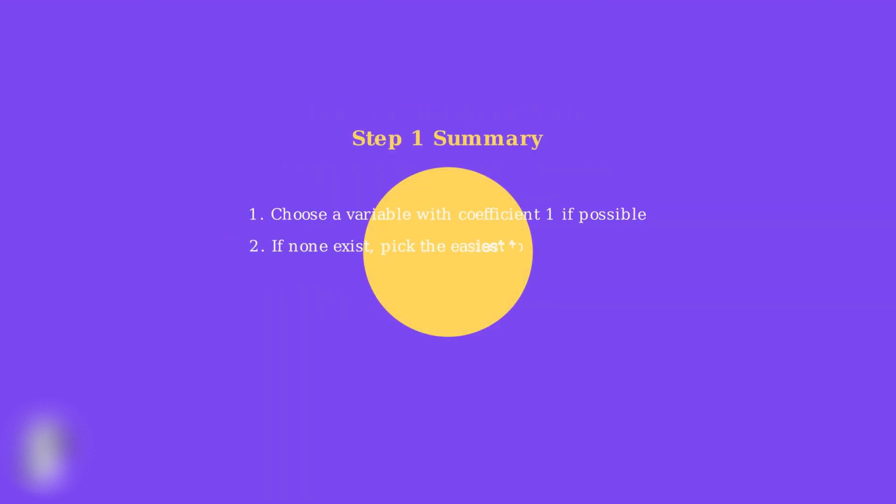To summarize step 1 of the substitution method. First, choose a variable with coefficient 1 if possible. If none exist, pick the variable that's easiest to isolate. Use inverse operations to get the variable by itself, and always remember to apply the same operations to both sides of the equation. Mastering this first step sets you up for success in the remaining steps of substitution.